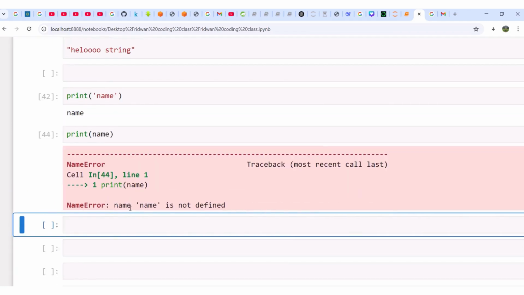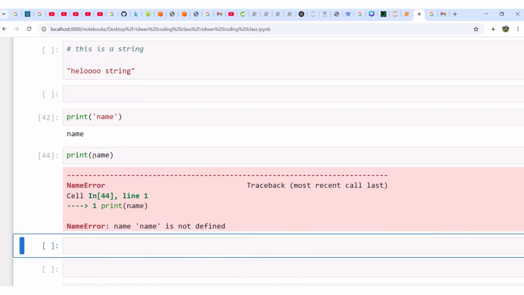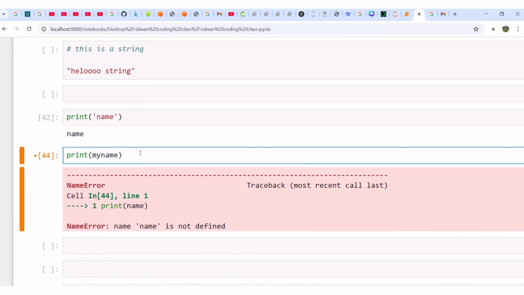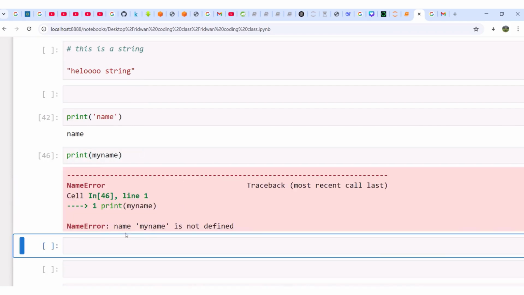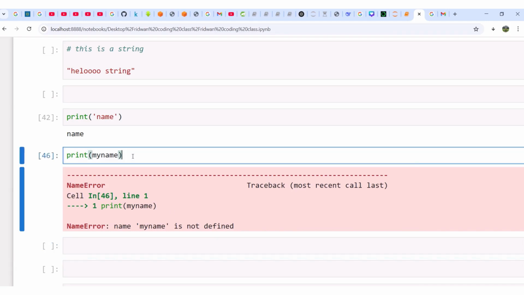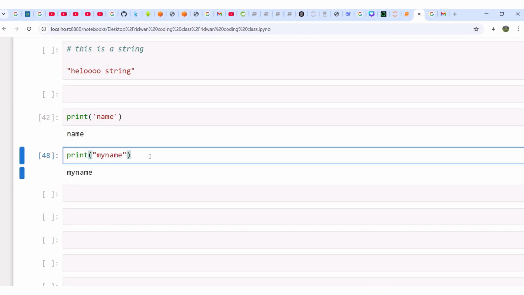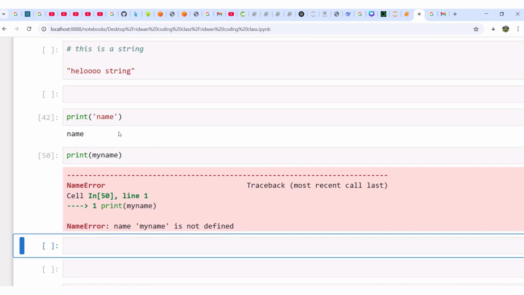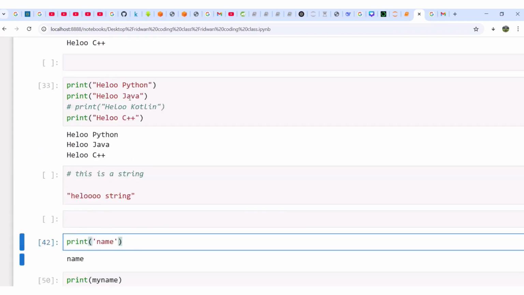Wow, it said name error. Name is not defined. In fact, let me even call it my name. Let me say my name. So if I run it now, can you see? My name is not defined. Wow, can you see that? Why is it saying that? It is because now it is seeing this my name as a what? As a variable. So that is what will now lead us to the concept that we call variable. What is a variable? Can you see? If you put quotation on it, of course, it will give you exactly the way you have it, which is my name. But if there is no quotation, it is seeing it as a variable that's supposed to have been defined, but you have not defined it.